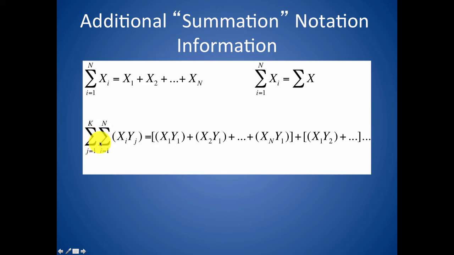So in this case, this is saying take x sub i and multiply it times y sub j, and do that for all of the x's for each individual y, starting with y sub 1.